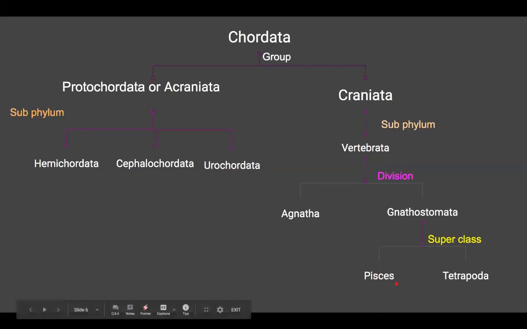One is Pisces, this superclass includes the whole world of fishes. And the Tetrapoda, tetra as you know means four, two pairs of limbs are present in the case of this superclass. The animals that have two pairs of limbs come under the Tetrapoda.